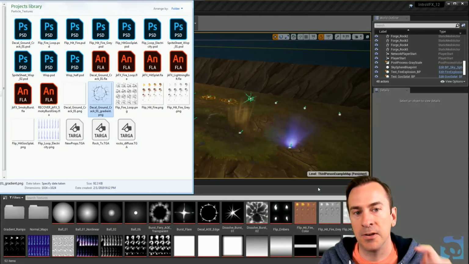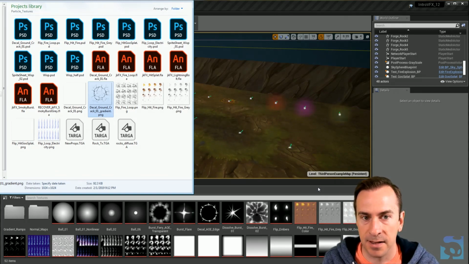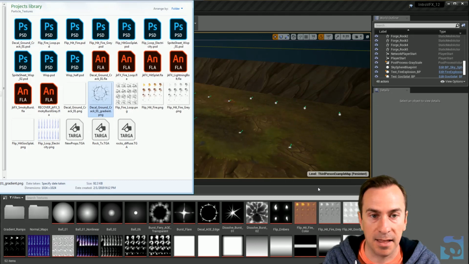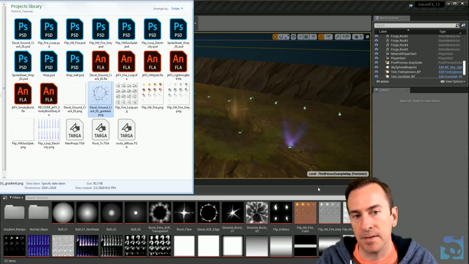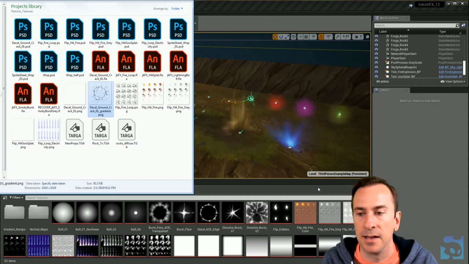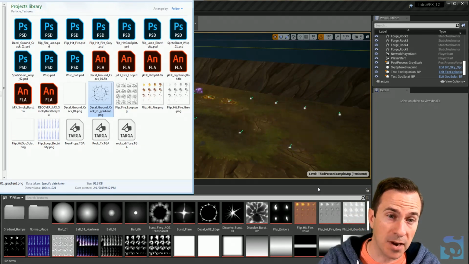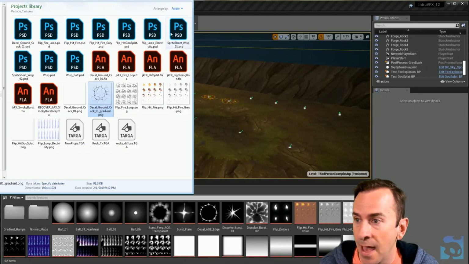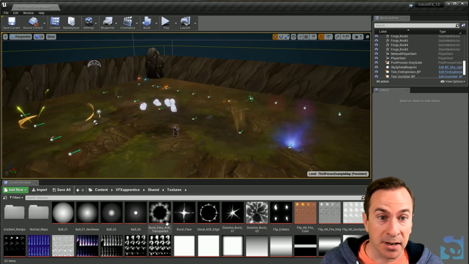Now, the big difference between a U asset and just a simple texture sitting in the folder is U assets have links. They are used places. So the U asset knows, oh, this material over here references me, or that mesh, or that particle system, or whatever. So it's really valuable to drag and drop them in that way. All right. So more on browsing around in Unreal.